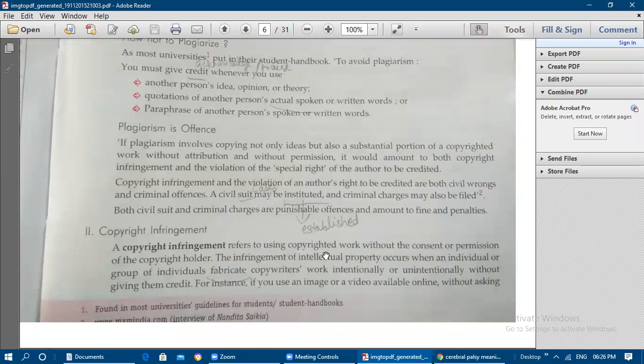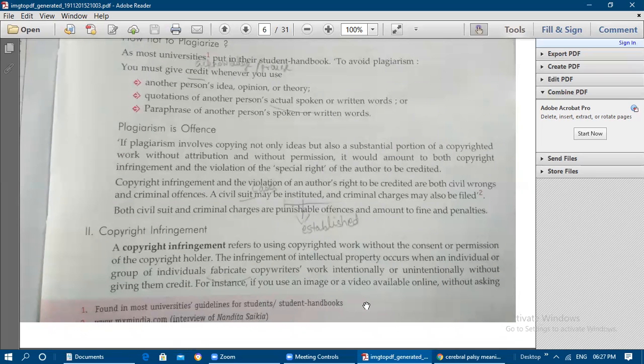And copyright infringement refers to using copyrighted work without the consent or permission of the copyright holder. So who is the copyright holder for the product? From them we need to get the permission before we use their work. So the infringement of intellectual property occurs when an individual or group of individuals copy the copyright holder's work, intentionally or unintentionally, without giving them credit. Whether they are using it intentionally or without purpose, they need to give credit to the owner.